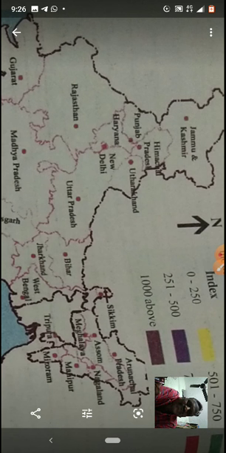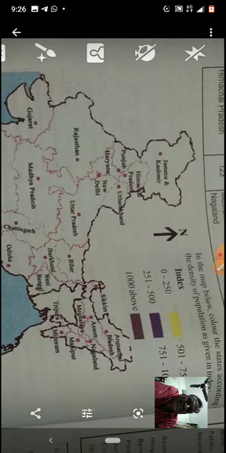Yes or no? See, Jammu Kashmir, Himachal Pradesh, Punjab, Uttarakhand, Haryana, all states and everything is clearly given in this map. You zoom it and see, children. Okay. Little homework I am giving. Whatever is given, that only: 0 to 250, just draw one box and color it with yellow. 251 to 500, just draw and color it as it is given in your map also. And next topic, we go to the next topic. Next slide.